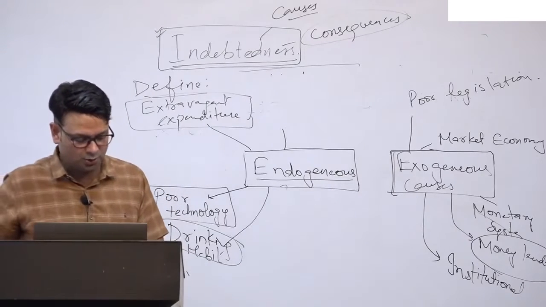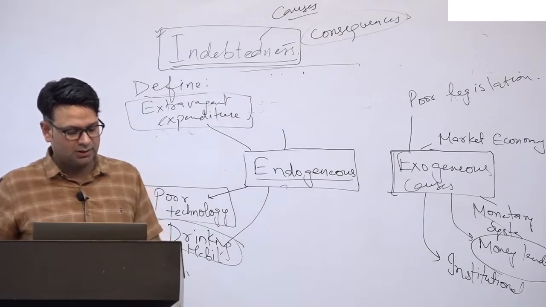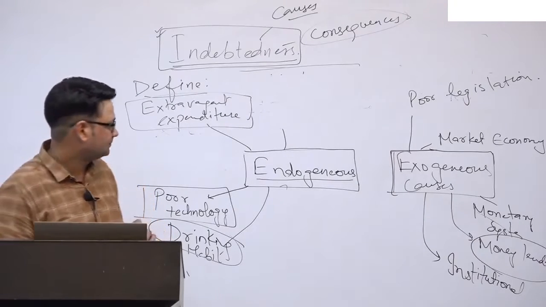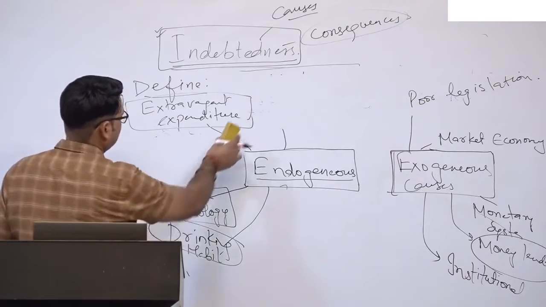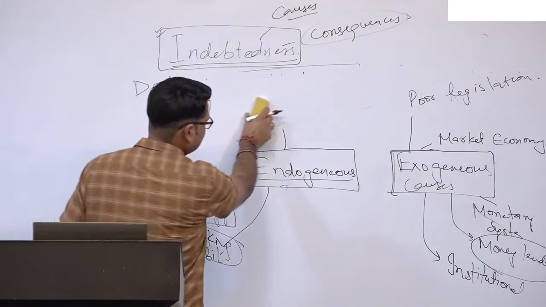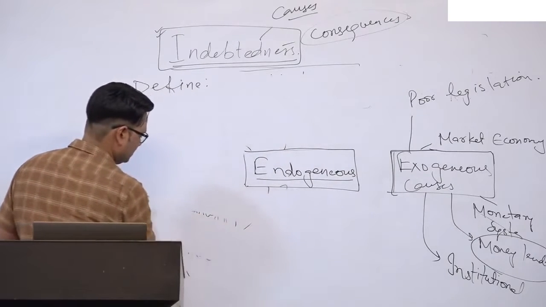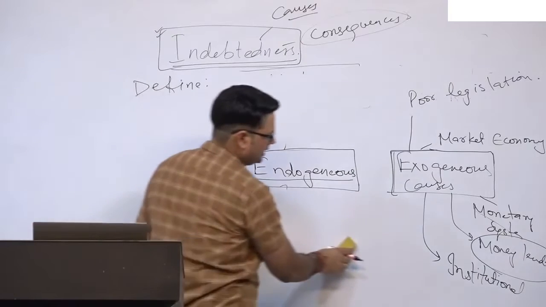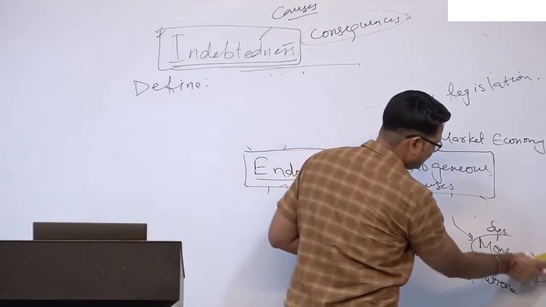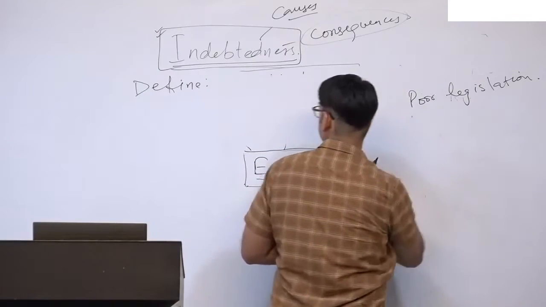So when we are talking about these causes, we can write the drinking habit, we can write all these things, and let me give you some case studies in regard to the causes, right?